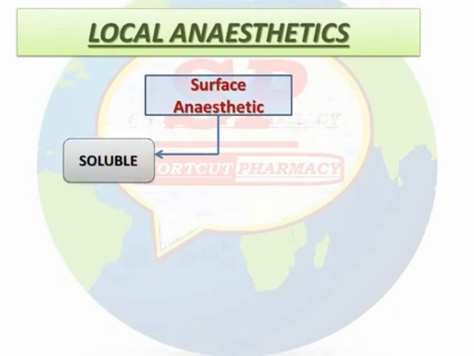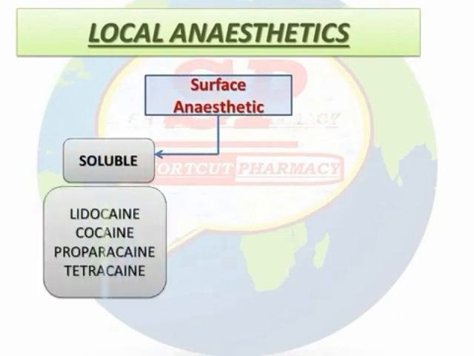The most common cranial nerve affected in spinal anesthesia is the sixth cranial nerve. The cranial nerves not affected in spinal anesthesia are the first and tenth cranial nerves.